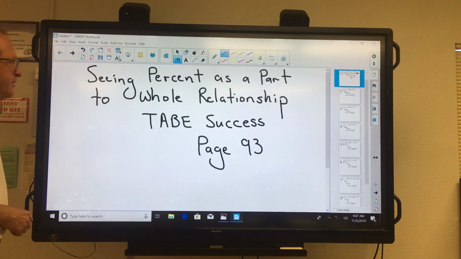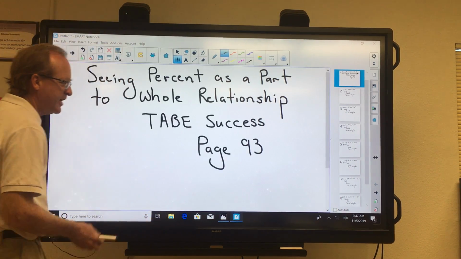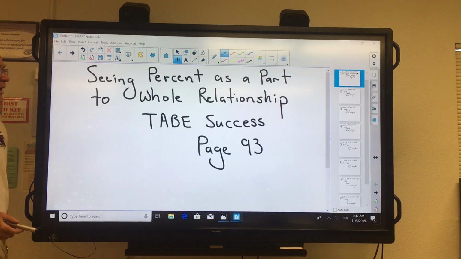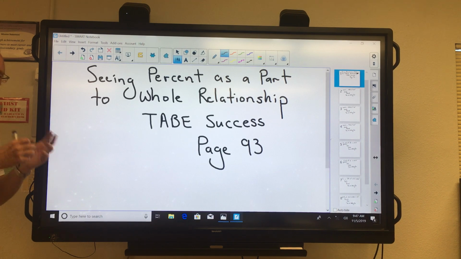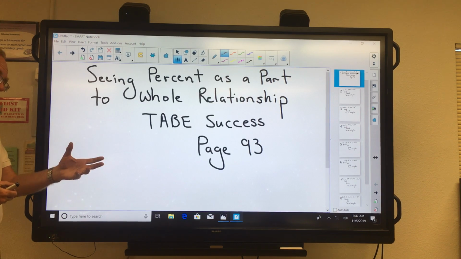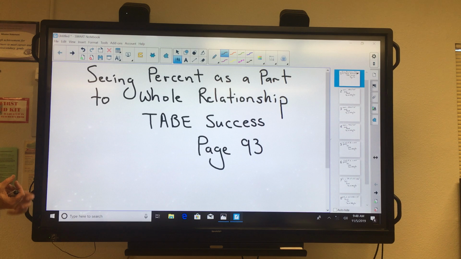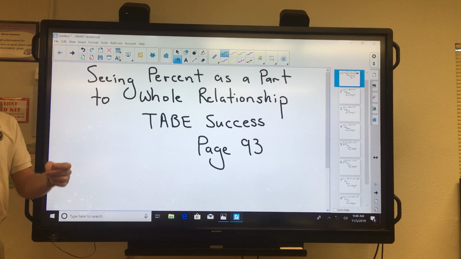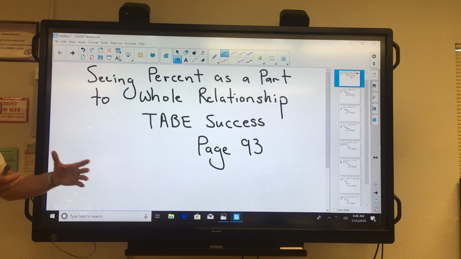All right, so we're continuing to work on percents, and today we're in the TABE Success book, page 93, and we're looking at seeing percent as a part of a whole relationship. That sounds kind of hard to wrap your head around. Basically what we're doing here is we're trying to figure out what we're looking for and understand that a percent is a part of something, and that you're sometimes looking for a percent, sometimes looking for the part, sometimes you're actually given the part and the percent and you're trying to figure out what the whole thing is.